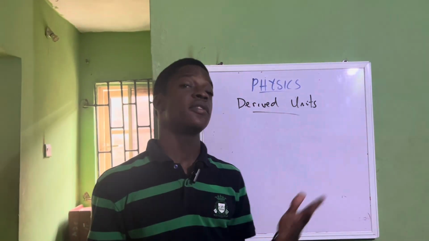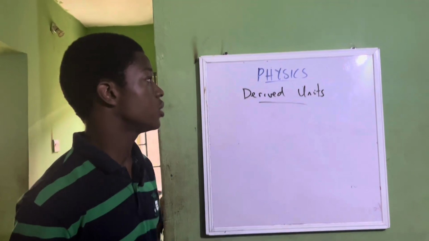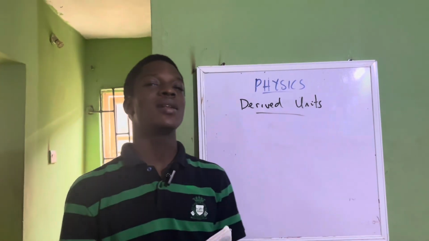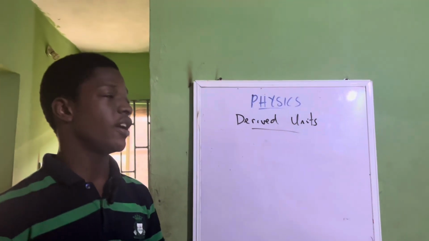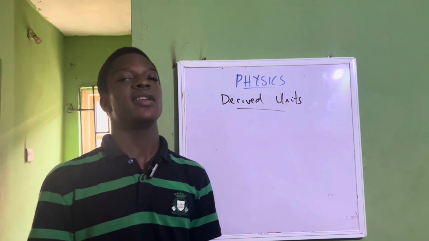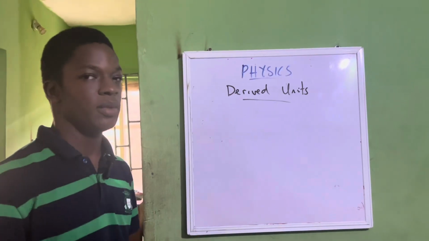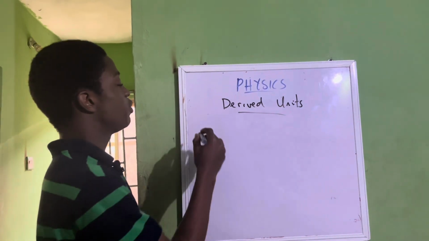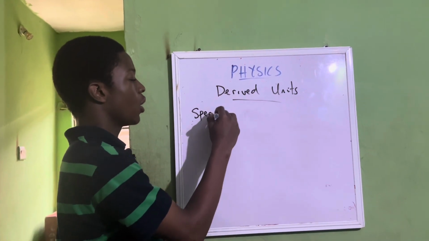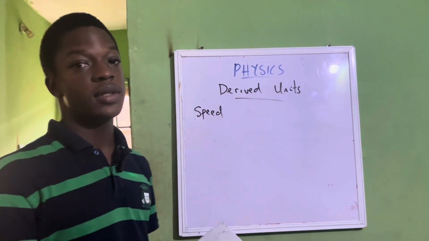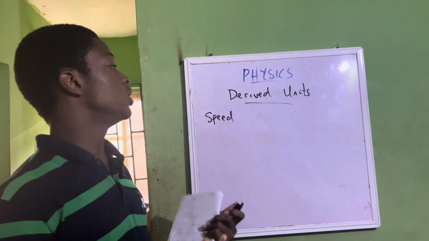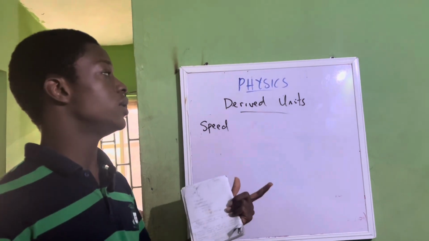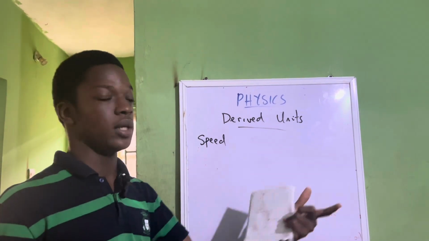Okay, so we've treated fundamental units and fundamental quantities. Up next, we have derived units and derived quantities. We have basically many derived quantities and derived units. According to the name, you can derive them, you can keep on getting them. They are dependent on fundamental quantities. Let's take for example speed. We all know speed or velocity is a derived quantity. You can get the unit by applying the fundamental quantities and their units.